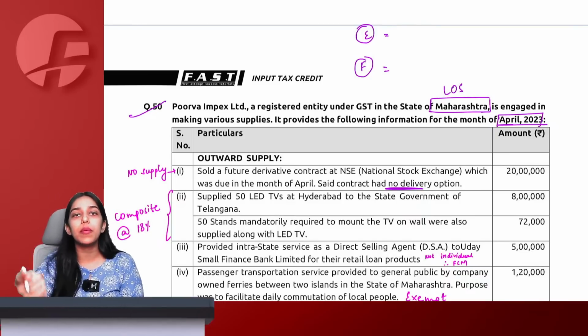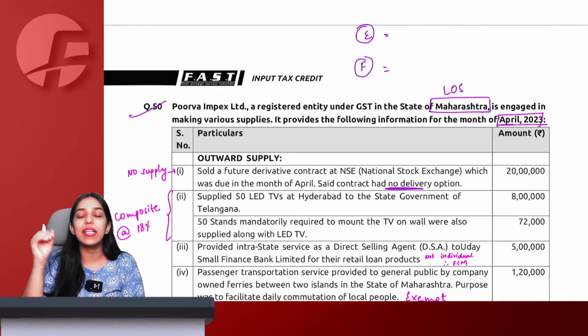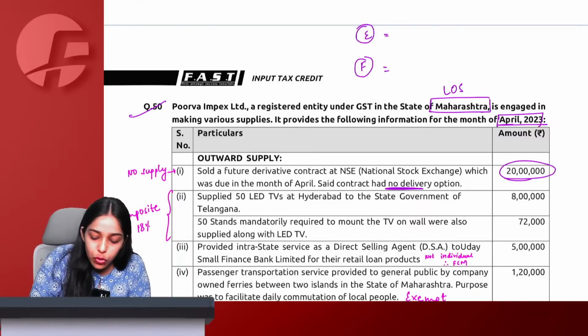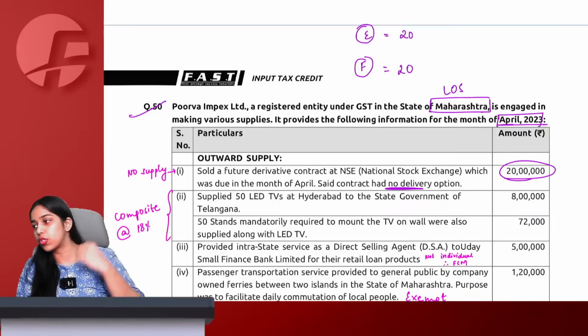But we know for the purpose of reversals under ITC, we have to take the securities at their sale value in exempt turnover also and in total turnover also. So my sale value was 20 lakh. I have to take 20 lakh in exempt also and 20 lakh in total also.